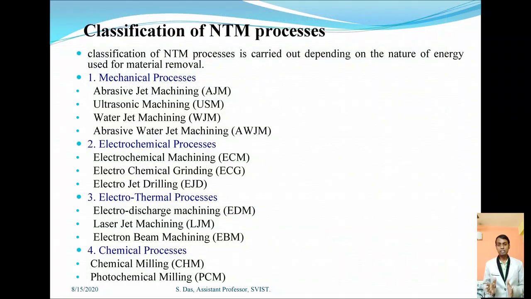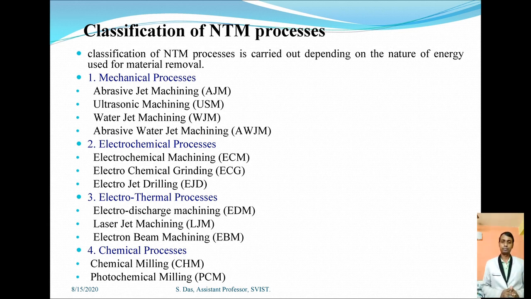Now, the classification of NTM processes is discussed: mechanical type, electrochemical type, electrothermal type, and chemical type. These are the four categories of non-traditional machining processes, because four types of energy are used for removing the material. Now, I give you some examples of each process.